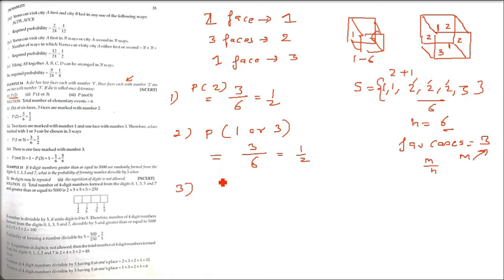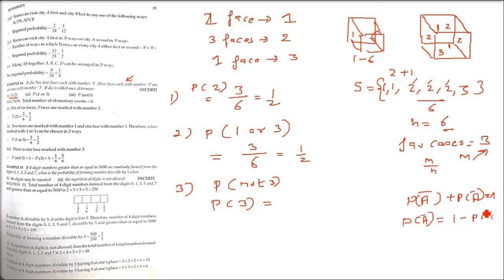Now third one is the probability of not 3. In these cases, we find the probability of happening, and then subtract it to get the probability of not happening. That is, probability of an event not happening plus probability of happening equals 1. We have already seen this. So the probability of not happening is 1 minus P(A), the probability of happening. So what is the probability of 3? 1 by 6, because only 3 is coming 1 time and 6 is the total number of cases. So not happening is 1 minus 1 by 6, that is 5 by 6. Okay, so these were the types.